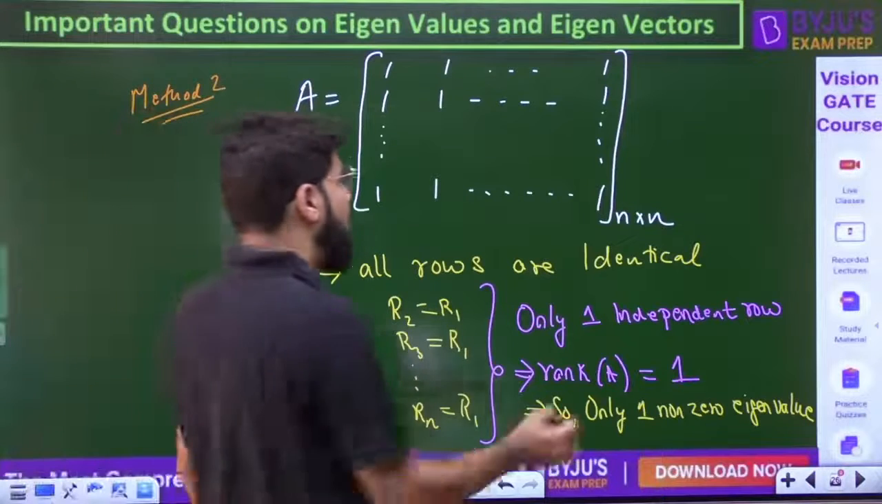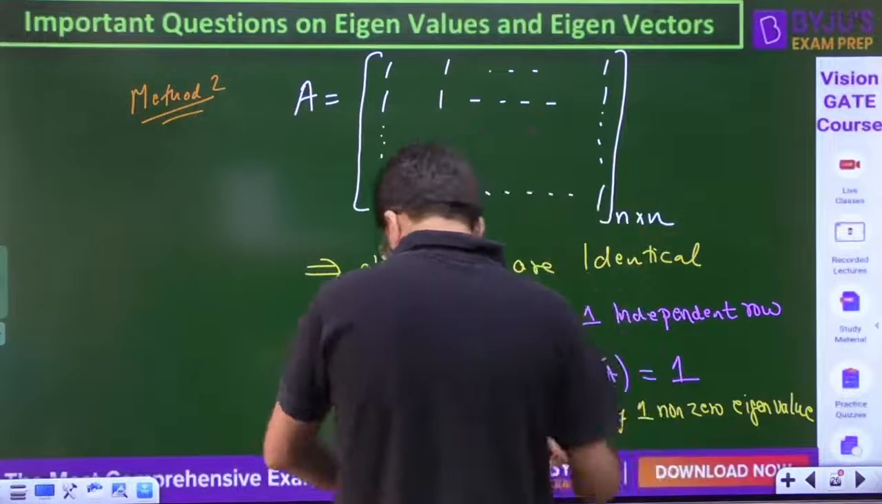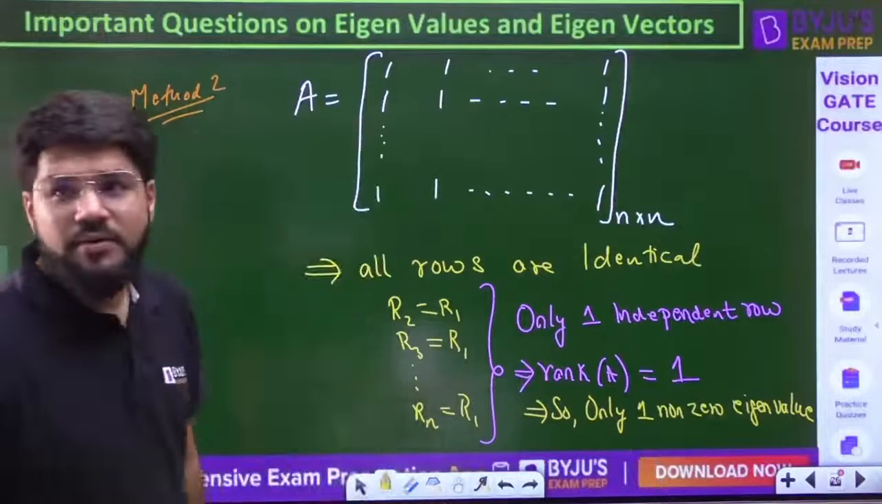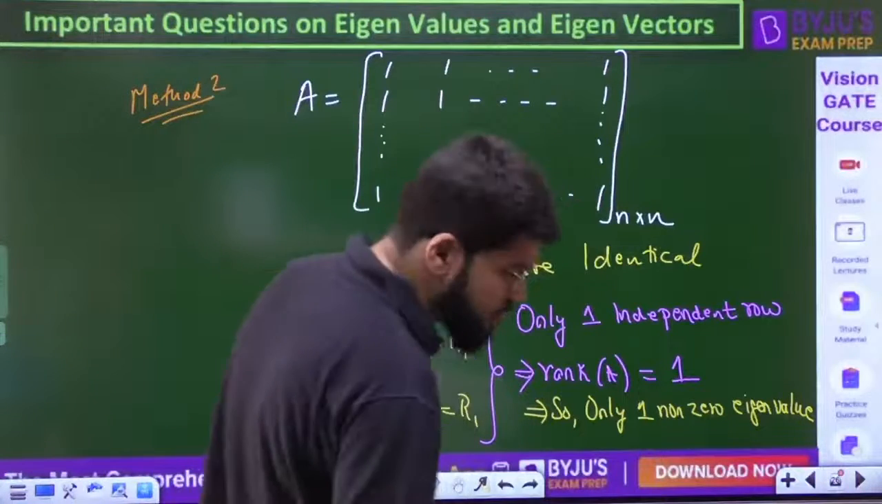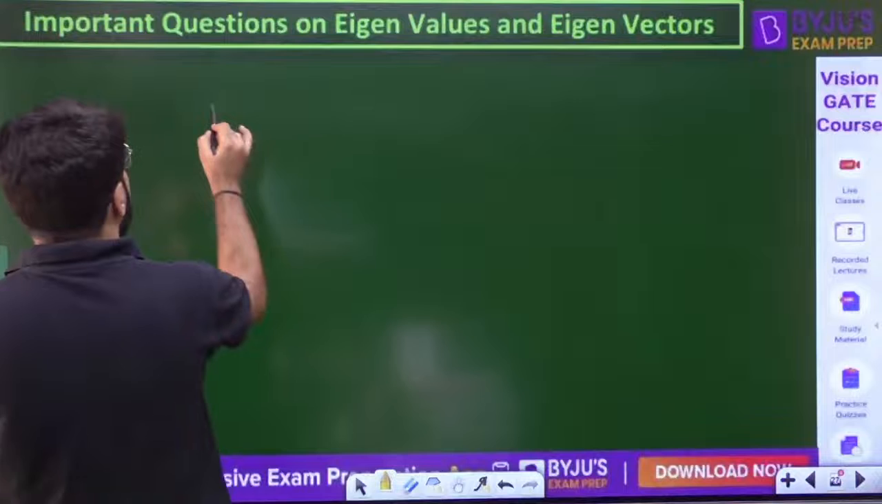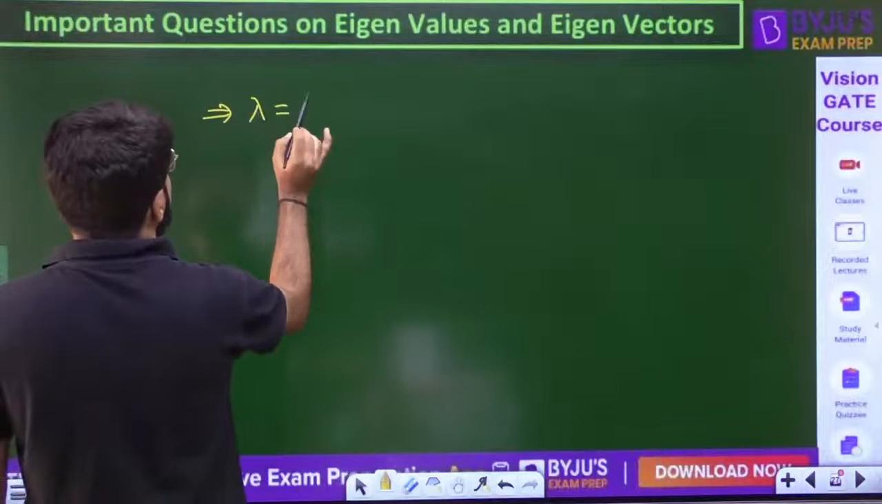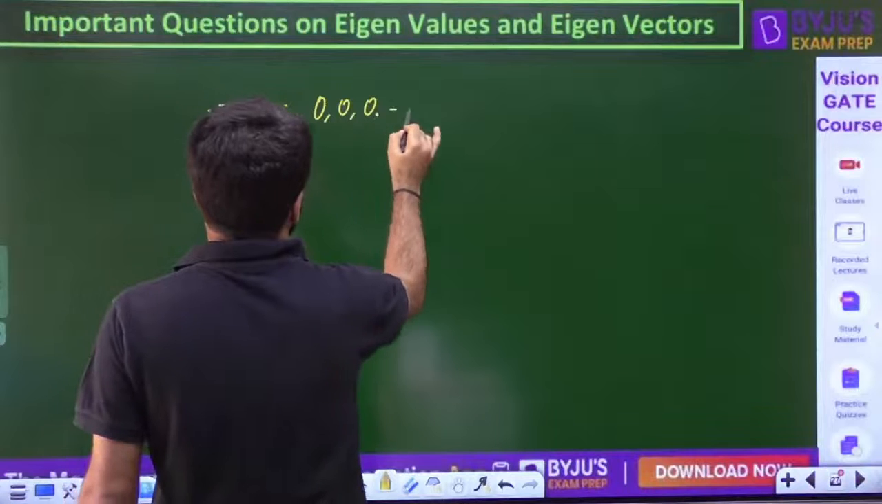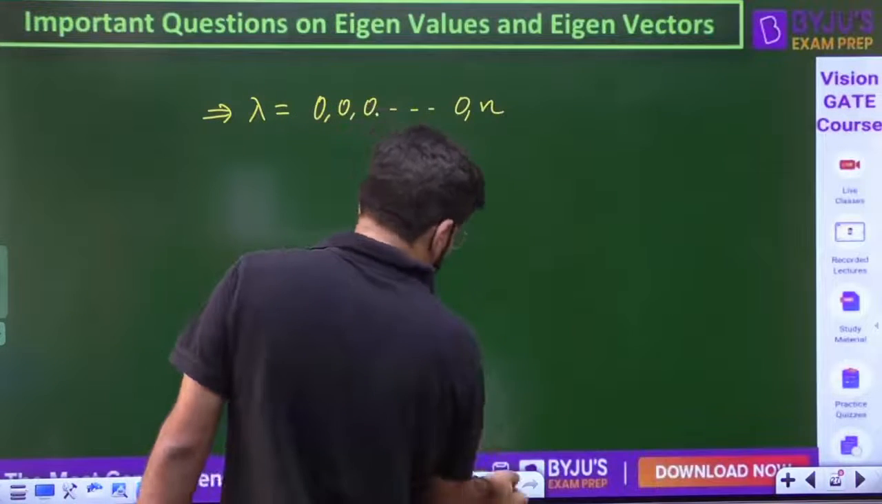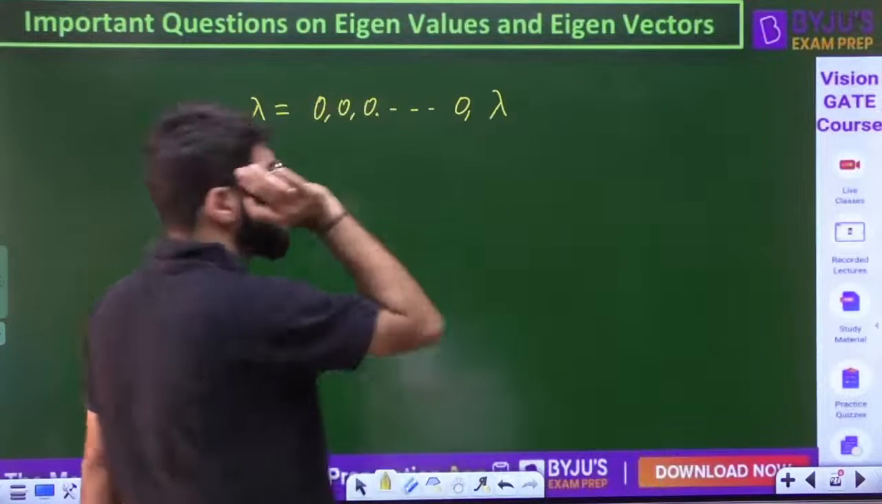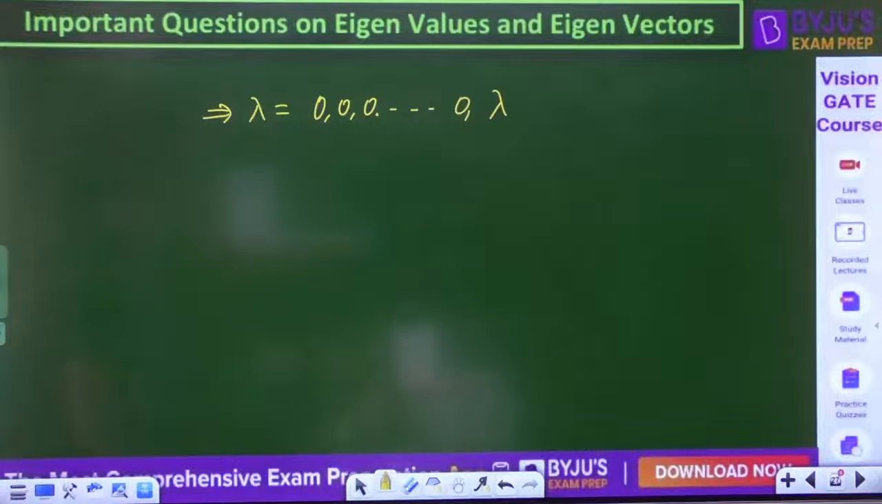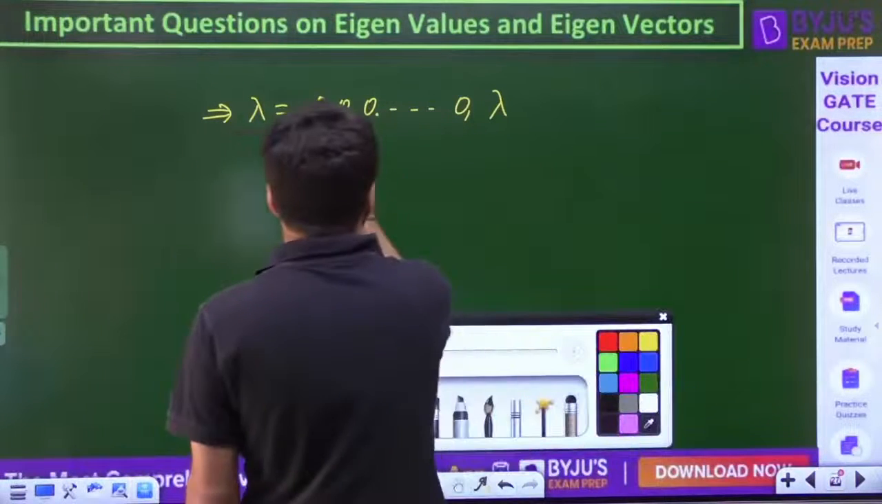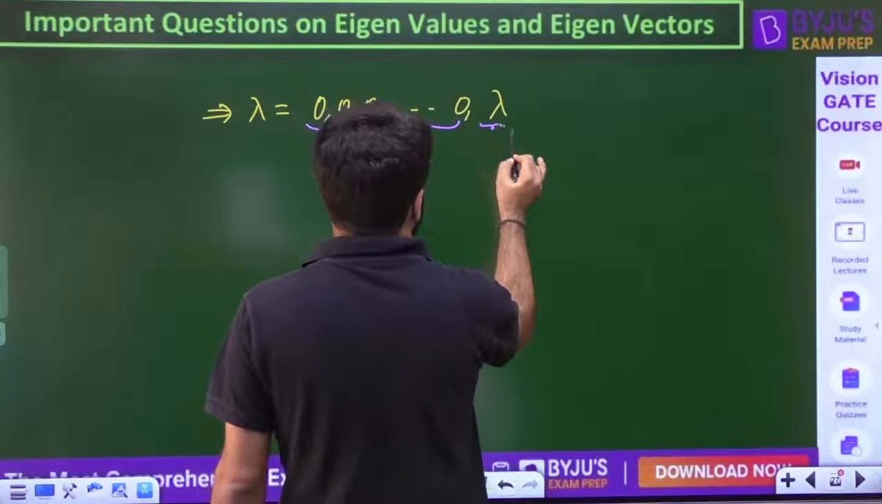Acha, there are total n eigenvalues. Okay, but out of them there is only one non-zero eigenvalue. So what will be the set of eigenvalues? There are n eigenvalues, only one non-zero. Okay, so rest all are 0. Only one non-zero, and suppose that is lambda. These are all zeros and this is the non-zero eigenvalue.